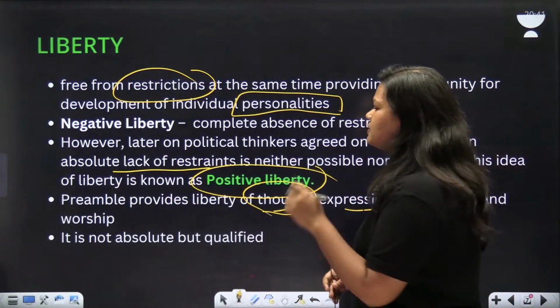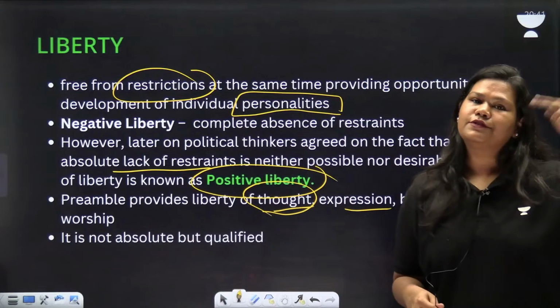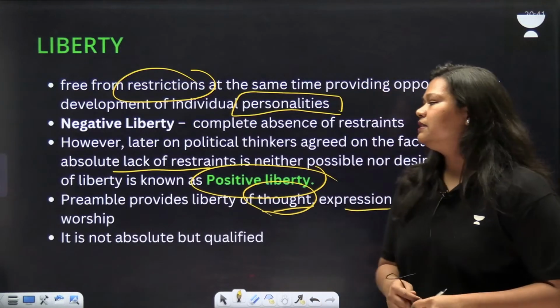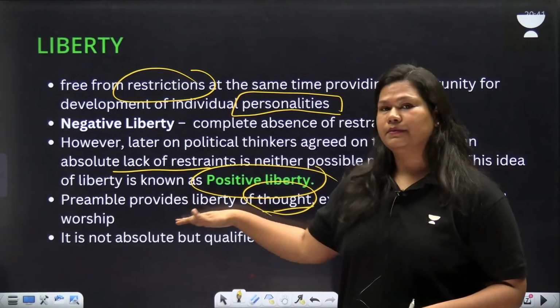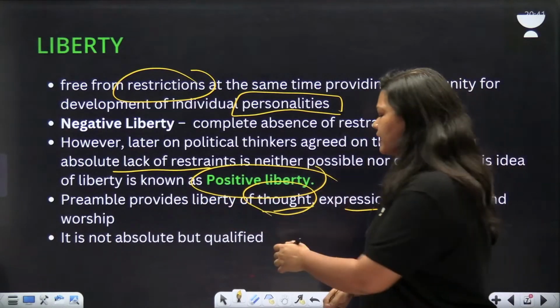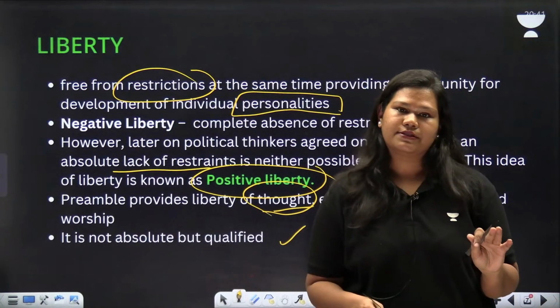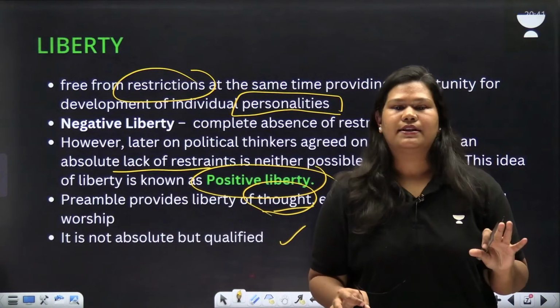The word freedom is not used in the Preamble. It is used in the Constitution with respect to freedom of speech, freedom of religion. But the word used in the Preamble is liberty. Again, as I've mentioned, it is not absolute but qualified. There are restrictions to this. So this is what we know as of now.